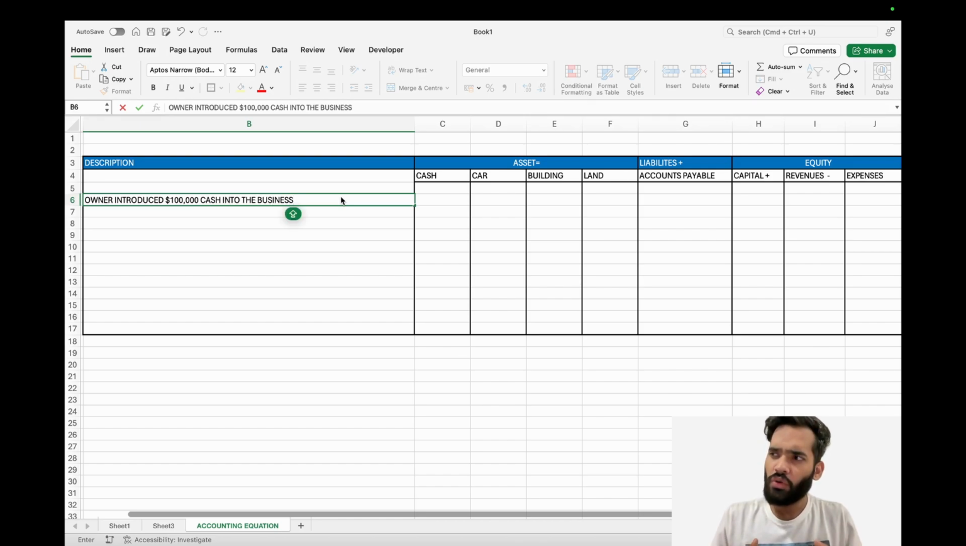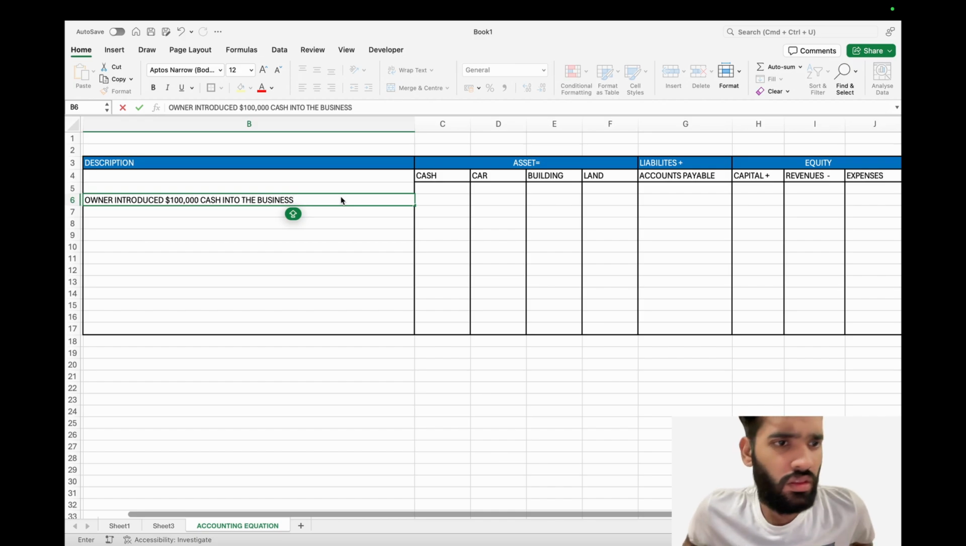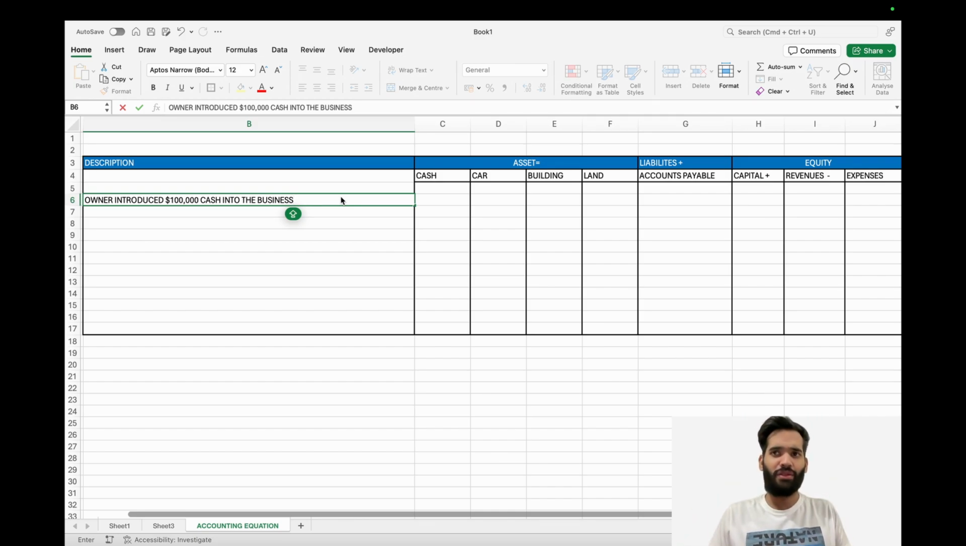If you are doing accounting for a business, this is always what happens. First, the business needs some money from somewhere. So the owner introduces money into the business. Another thing you have to understand is that we always do accounting from the business perspective. We're not doing accounting from the owner perspective. You can do that, but you're probably not learning accounting to do accounting for a person. You're doing it to do accounting for a business. So we are going to do accounting from the perspective of the business.